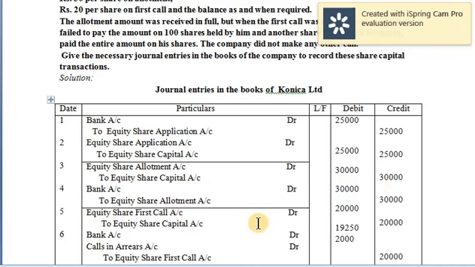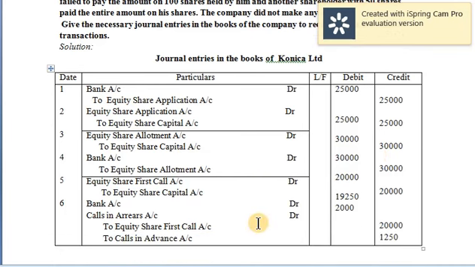Now going to the first call stage. This is important. When you go through the first call stage, it is very clearly telling you that there is one shareholder who is not paying you for 100 shares. There is one more adjustment telling you that there is one more shareholder who has already paid you in advance before making the further call.